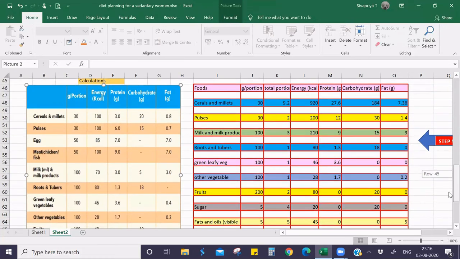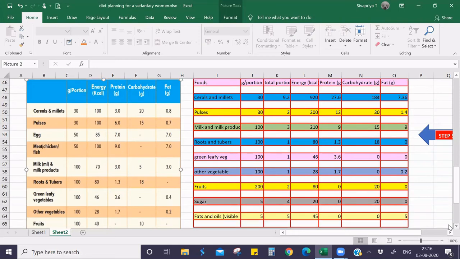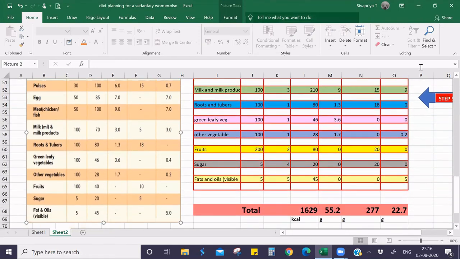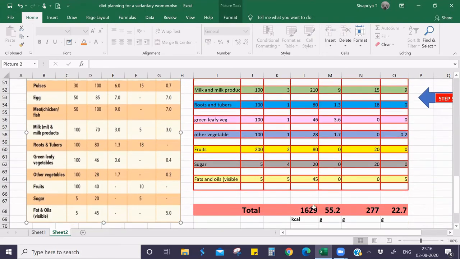If the patient is a non-vegetarian, you can replace pulse with non-vegetarian items. After calculating all these values, now we have to find the total. The total calorie from the above diet is 1629, protein is 55.2, carbohydrate is 277, and fat is 20.7.